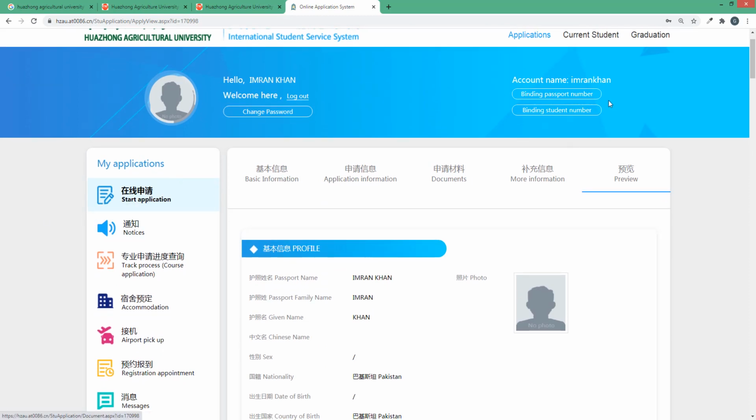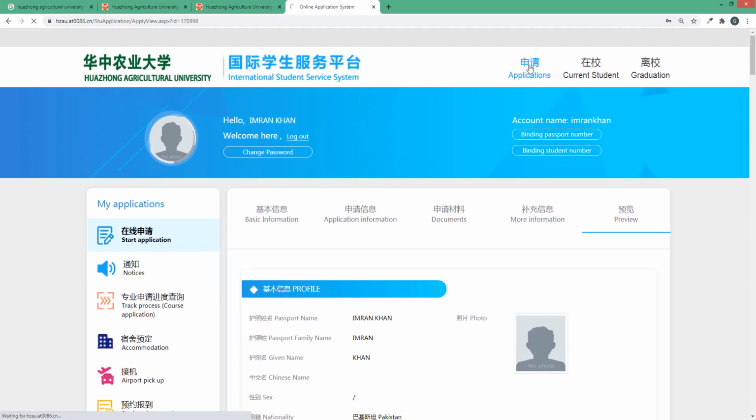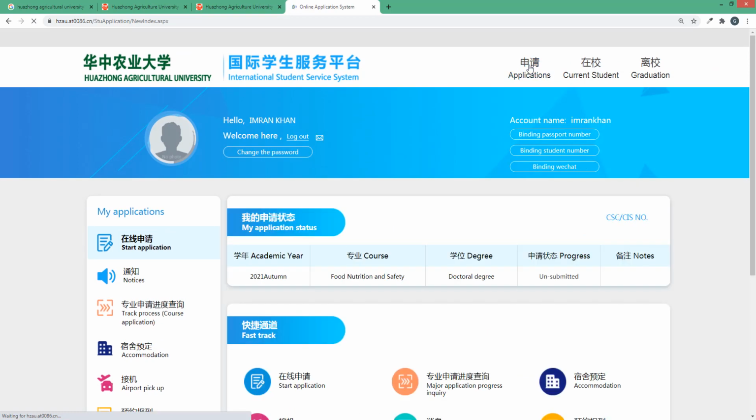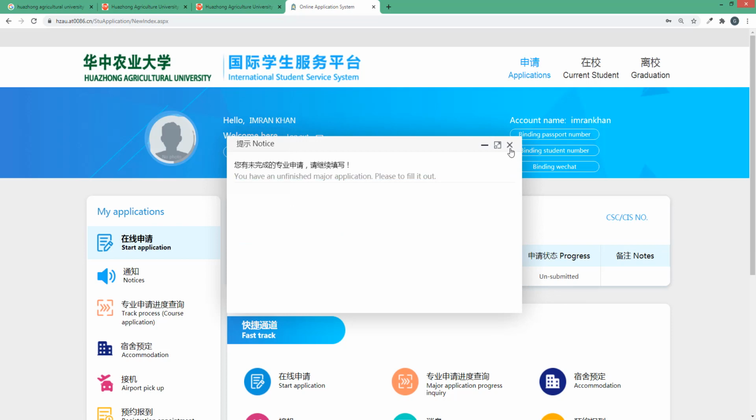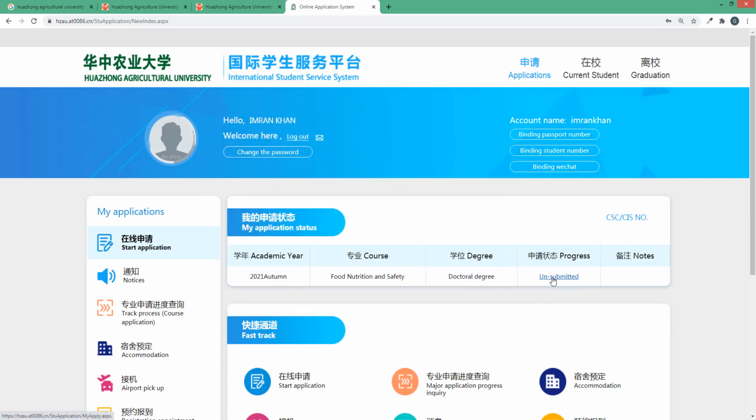After that, click on the applications option. When your application is submitted you can see it. Right now it shows unsubmitted because I didn't submit the form. When your form is submitted, it changes to submitted, and after that your status will change to pre-admission, pre-admitted, admitted, and so on. You can check your status daily after submitting the online application form.